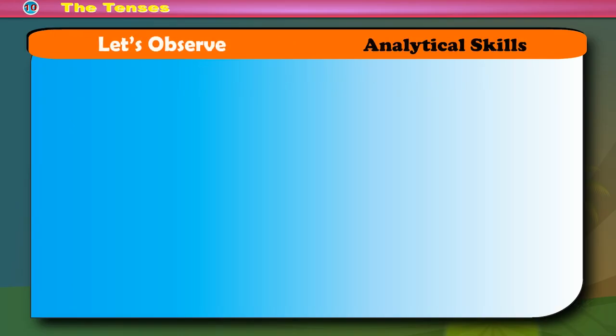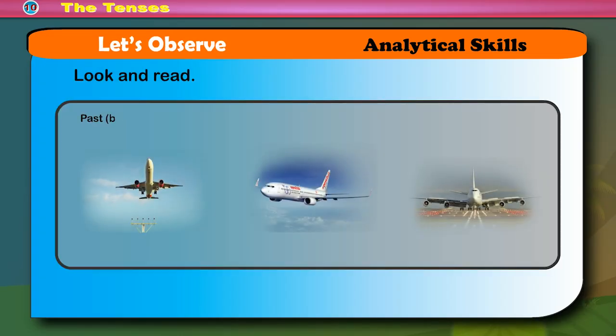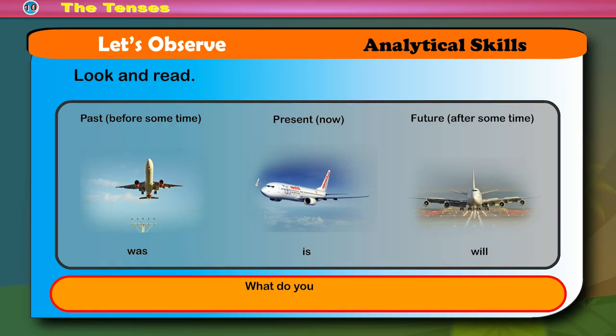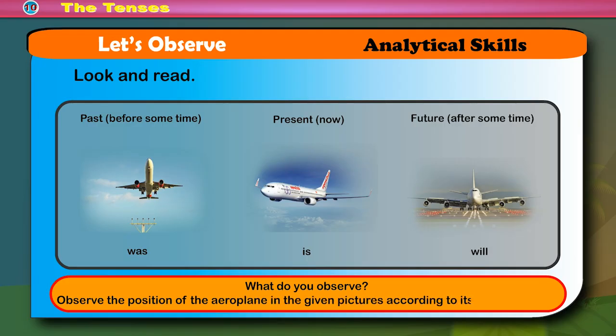Let's observe analytical skills. Look and read. Past, before some time. Present, now. Future, after some time. Was, is, will. What do you observe? Observe the position of the aeroplane in the given pictures according to its time schedule.